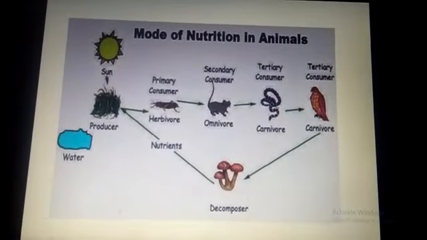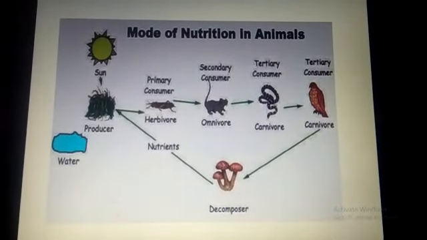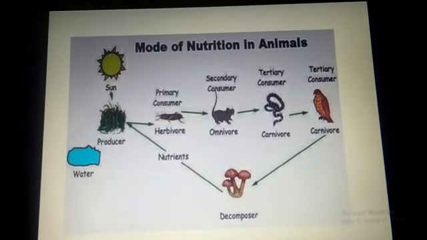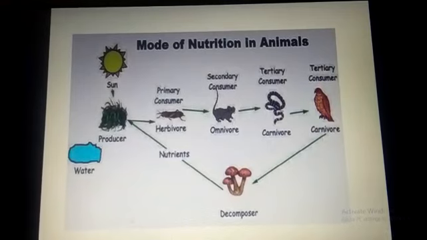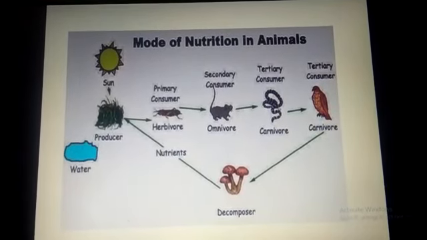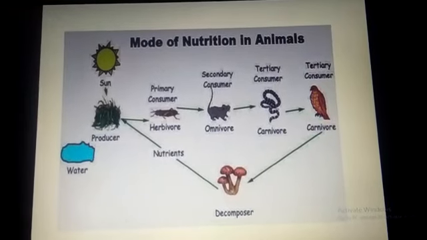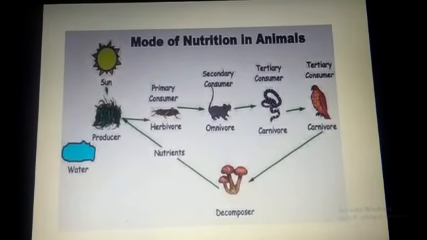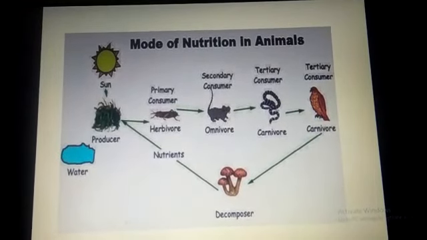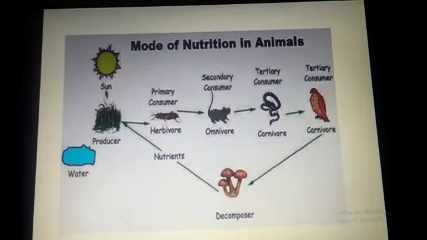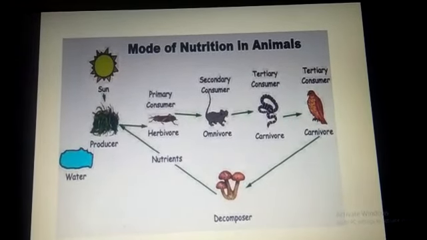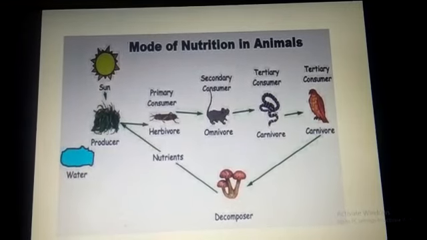So mode of nutrition in animals, you can see again the same diagram but in a little better way, like sun being the source of light, then the producer, herbivores, they are the primary consumers, omnivores, the secondary consumers, carnivores, the tertiary consumers, and then you can see a vulture, also an eagle, tertiary consumer, and here the decomposers. As you know, they are all saprophytes, mushrooms. They feed on dead decaying bodies.